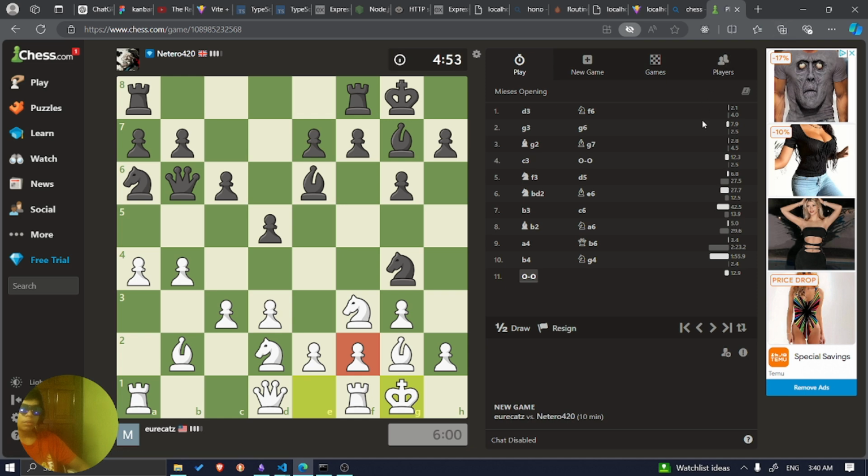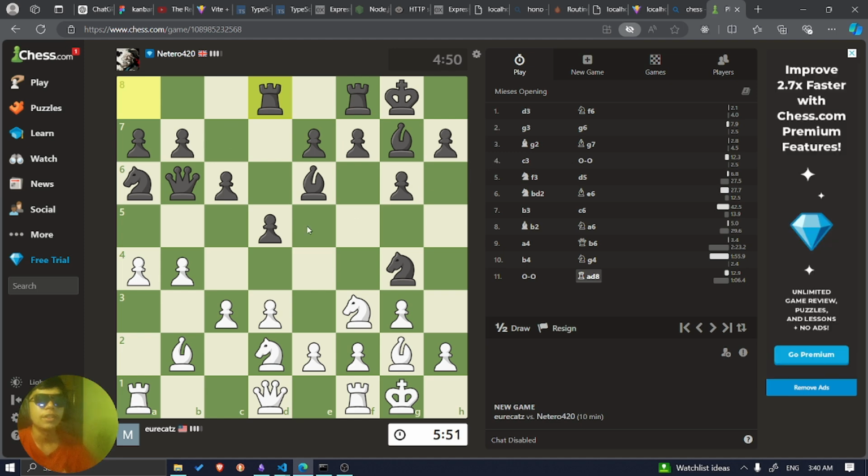Whoa, don't mind the ads, for some reason. I just noticed the ads. It's a very weird ad. Okay, I don't know why it showed me that.